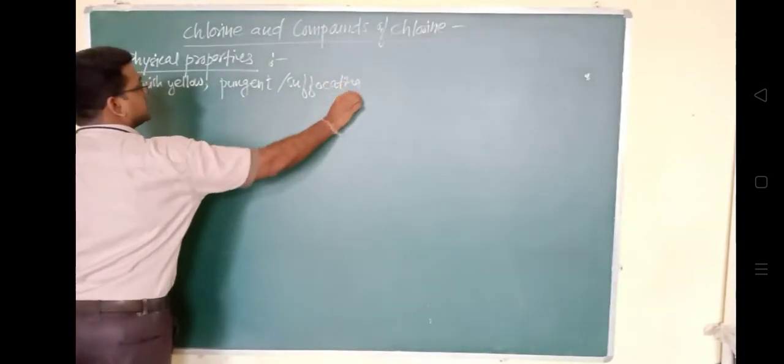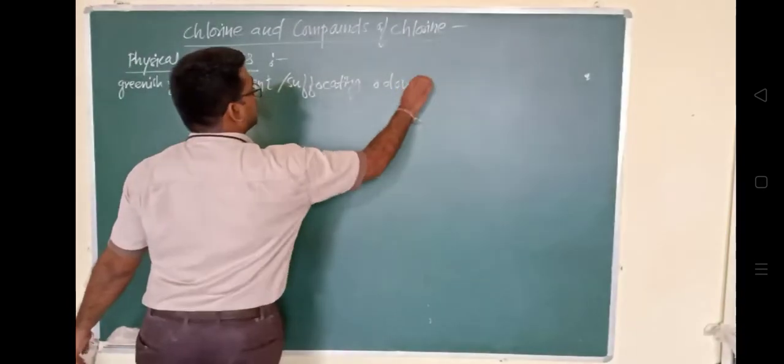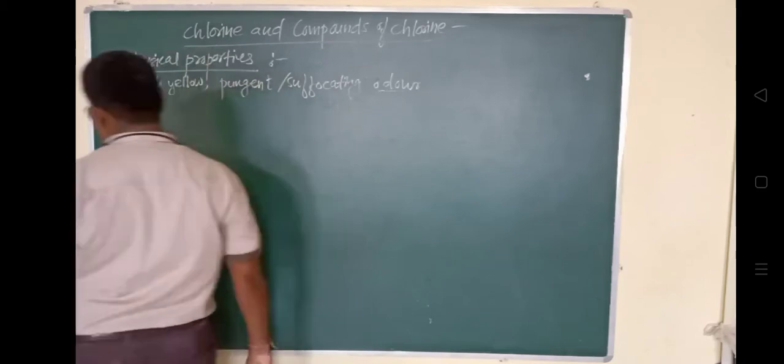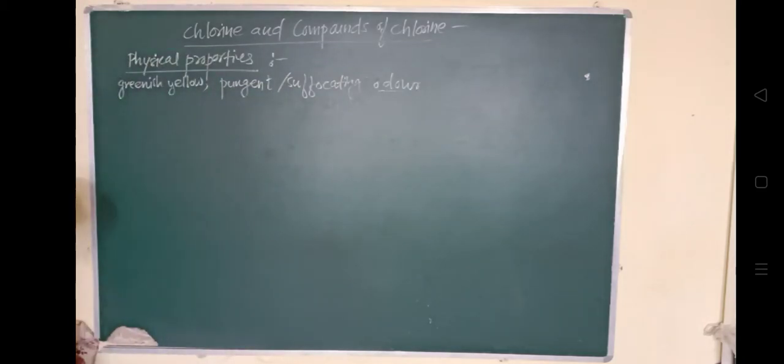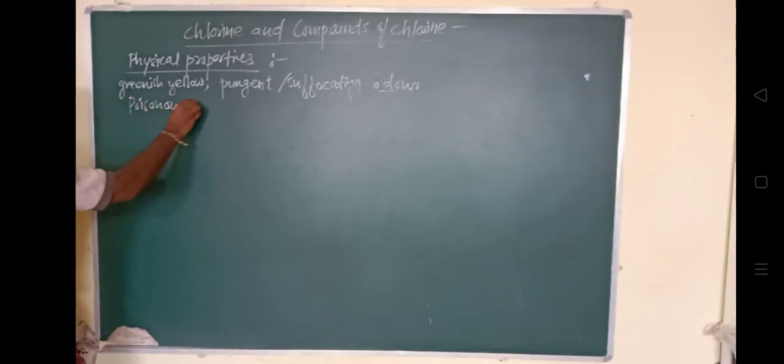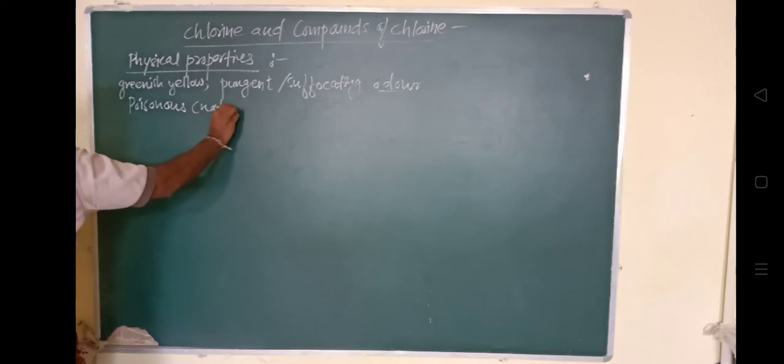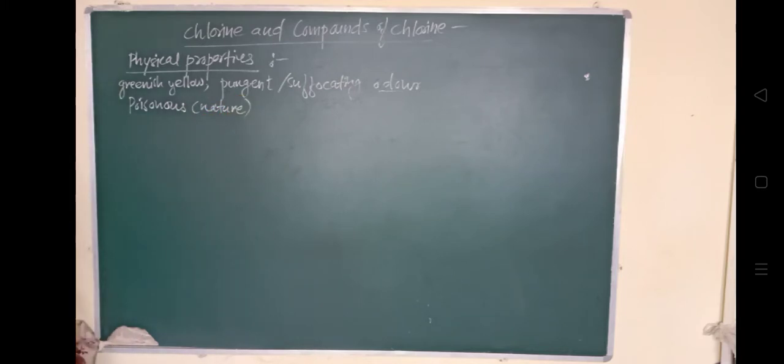Okay, odor, that is its smell, and it is poisonous in nature. इसका जो nature है, it is a poisonous nature. Then it can be easily liquefied, into a greenish yellow liquid.